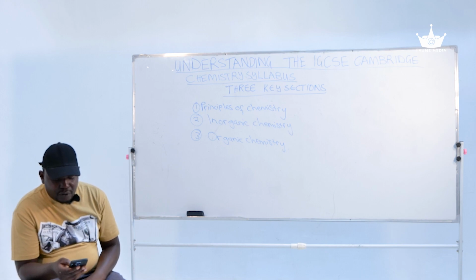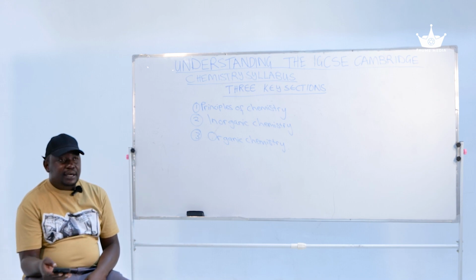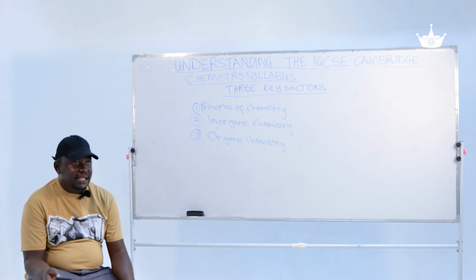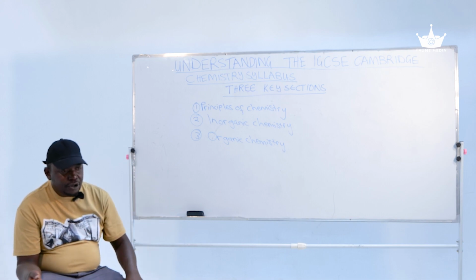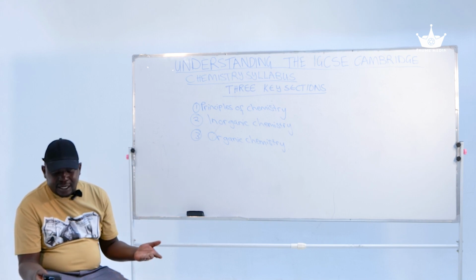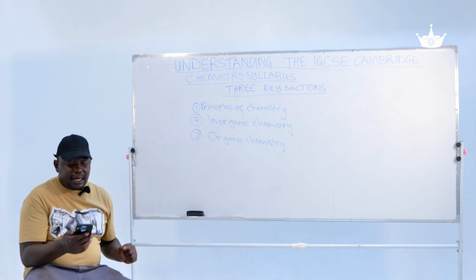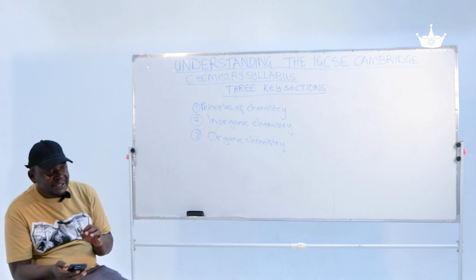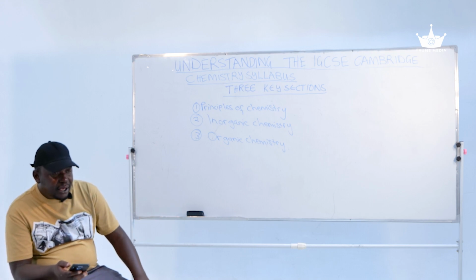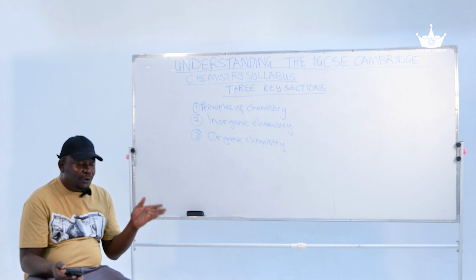Then the next issue, we're going to talk about rates of reactions. Under rates of reactions, we're talking about the factors that affect rates of reactions, like surface area, volume, particle size, concentration, and temperature. We're going to talk about the collision theory, which states that for a chemical reaction to take place, substances have to collide with each other. And then we also have catalysts, which are substances that speed up the rate of chemical reactions. We have inorganic catalysts, and we have biological catalysts called enzymes.